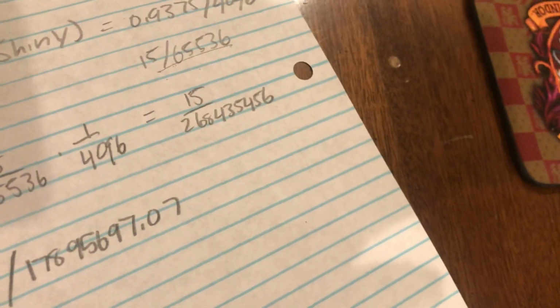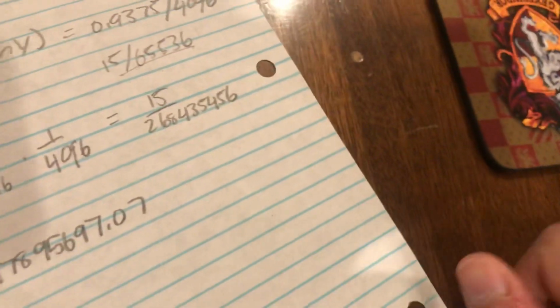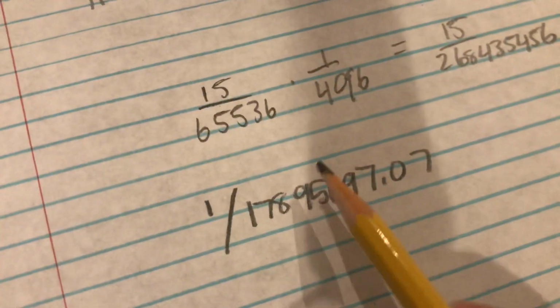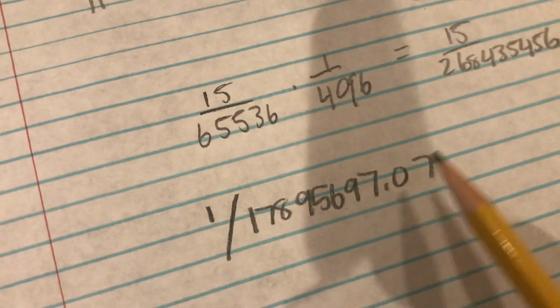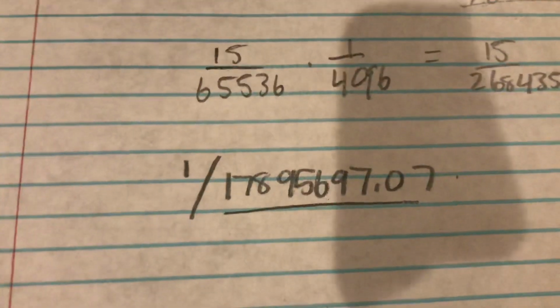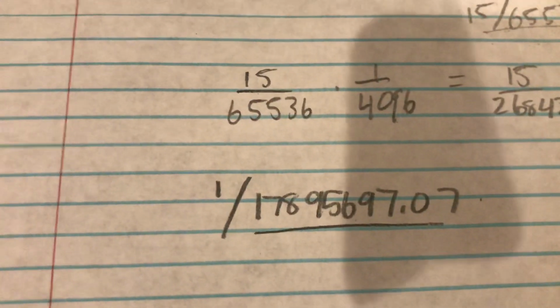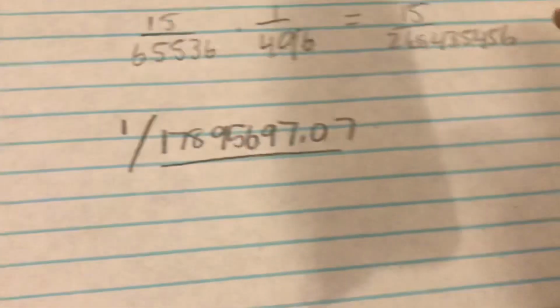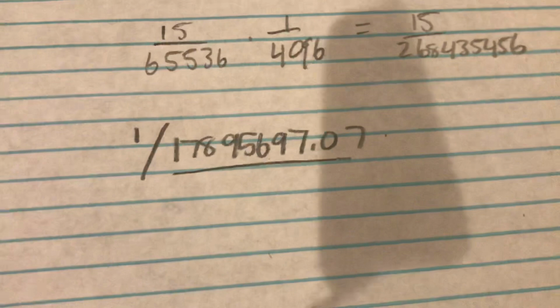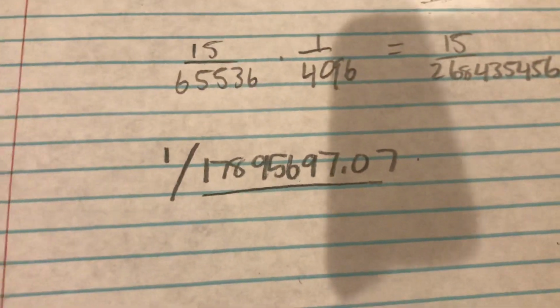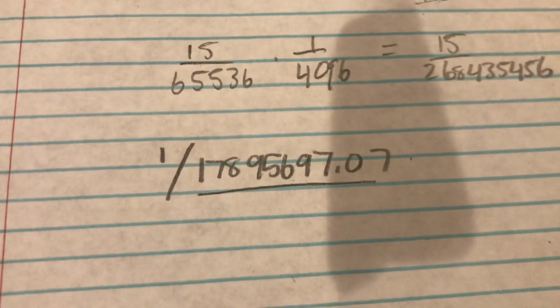Hold on. Okay, no, it's 1 over 17,956,097.07. So this would be the number of wild encounters we're going to have collectively as a whole. We're going to have to expect to see this many wild encounters before we see a YouTube video or a tweet of, oh, hey, look, I found a wild encounter with the stars.